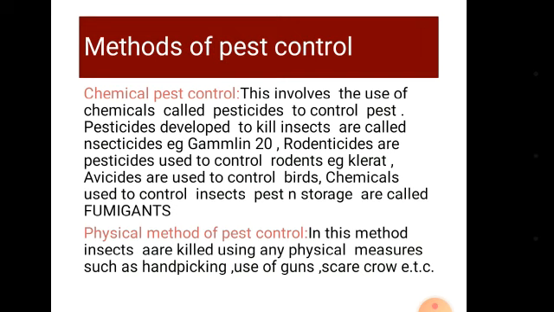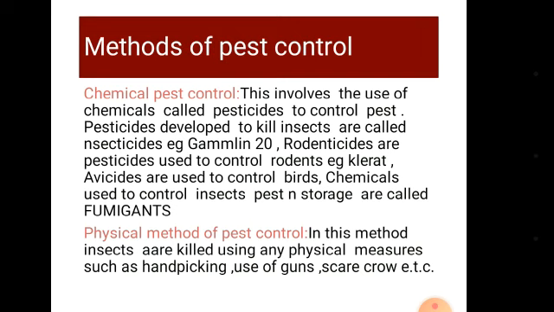These are different methods we can use in controlling them. They are similar to those methods we use in controlling weeds, which we treated in our last class. We are now going to take them one after the other.